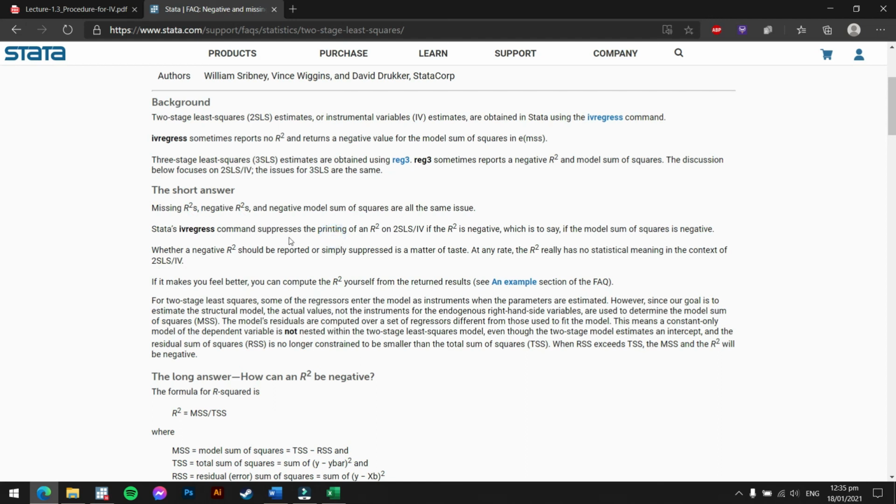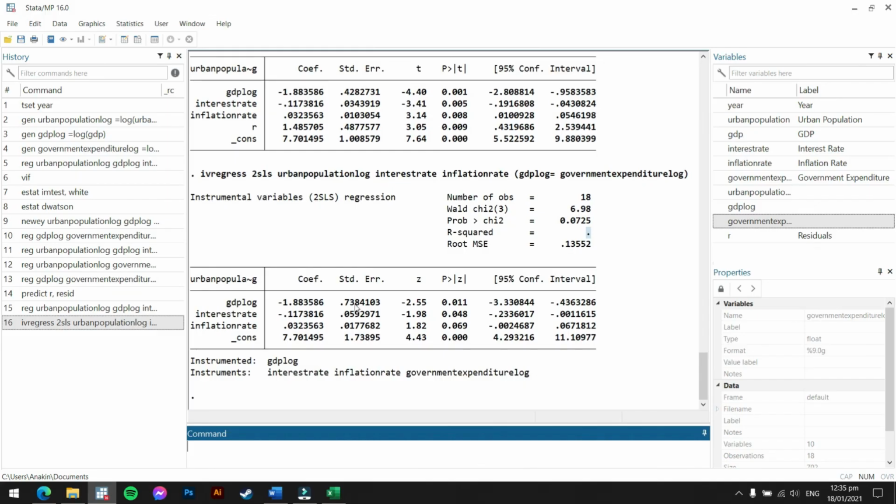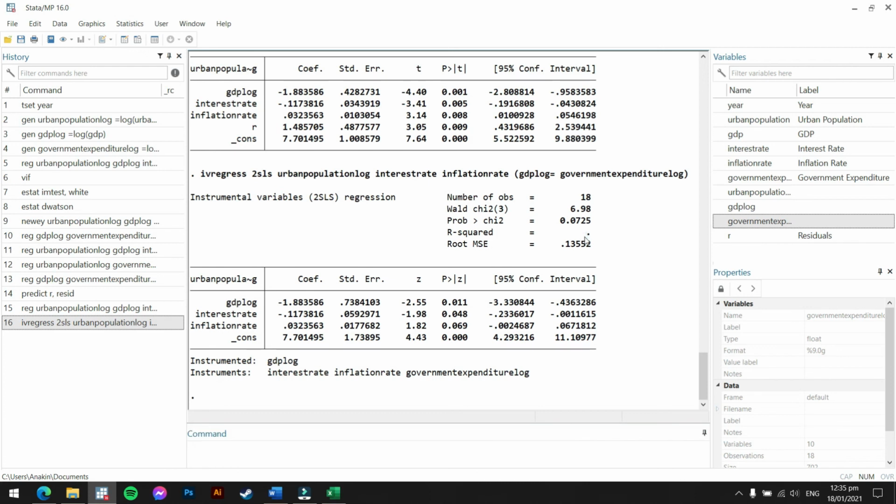Stata's ivregress command suppresses the printing of an R squared for 2SLS if the R squared is negative, which is to say if the model sum of squares is negative.